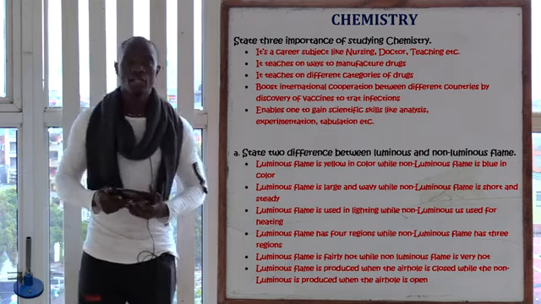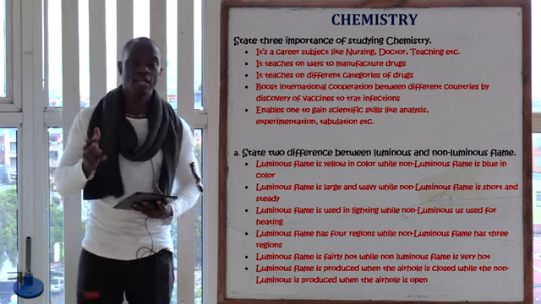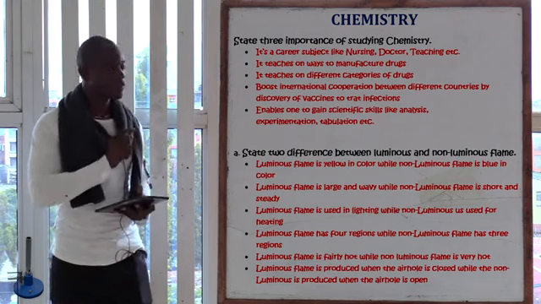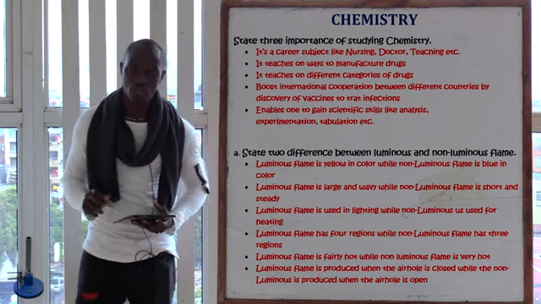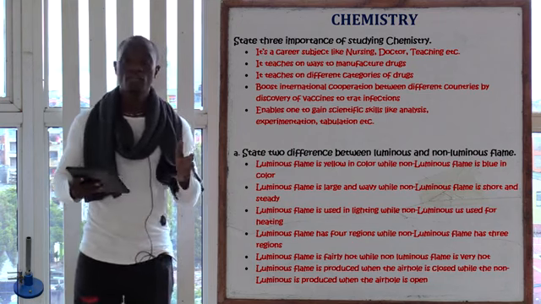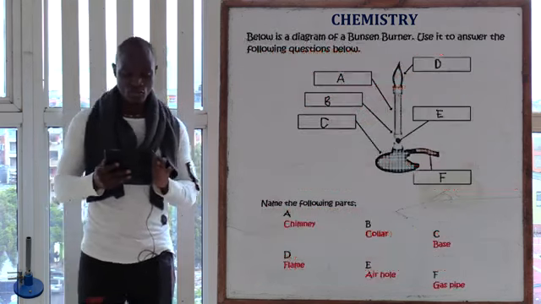Make sure that you know these differences, and if possible, avoid using negatives in giving the differences. Also remember this: in giving the differences, you can use a table or you can use a conjunction. Those are the two best methods for differentiating. If you don't use either, you're going to get it wrong in the difference question.